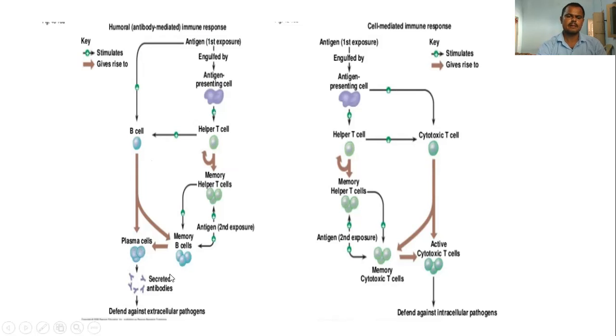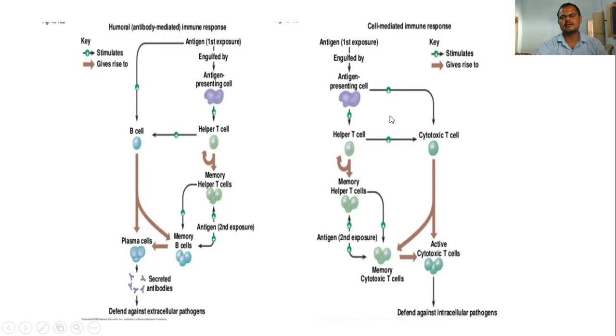Plasma cells release the antibodies. Then there is another pathway here. Helper T cells are releasing the helper T cells, and those renovate and release the antigen. Then this antigen helps in the production of the memory B cells, and these both cells are participating in the humoral immune response.